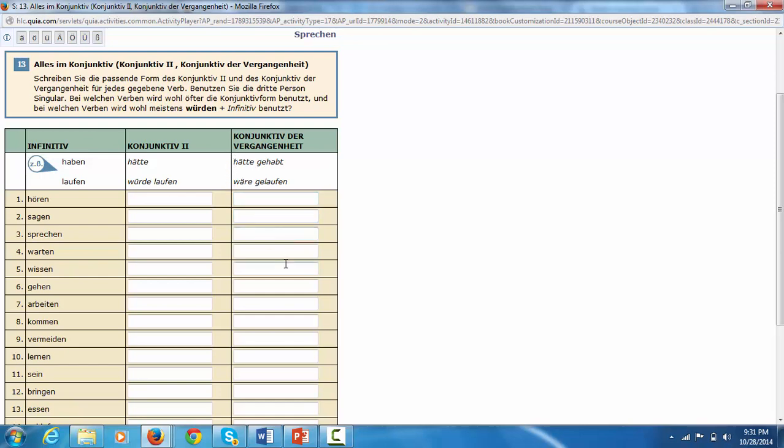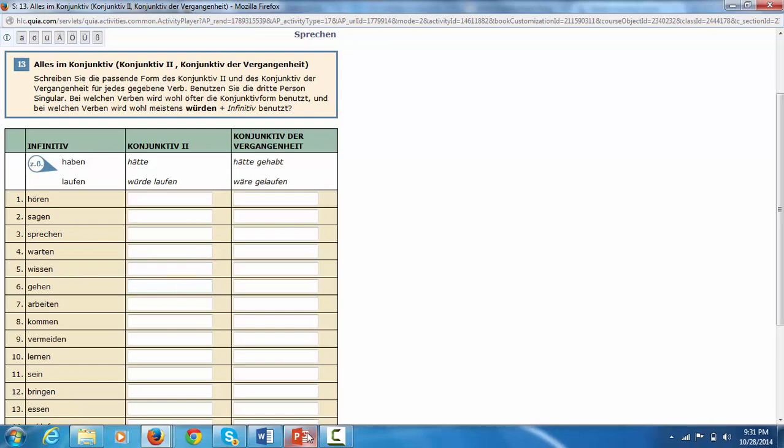So can you tell me what the Konjunktiv der Vergangenheit, the past time subjunctive of hören would be? It would be hätte gehört. Sagen, würde sagen, hätte gesagt. Sprechen, würde sprechen, hätte gesprochen. So forth. Wissen, wüsste. Here we wouldn't say würde wissen, although it's not incorrect to say that, but since that's one of those that we need to know: würde wissen or wüsste. Hätte gewusst.